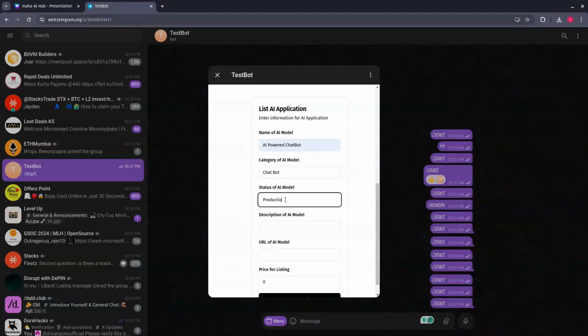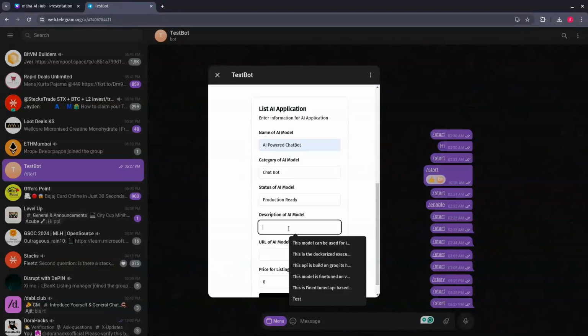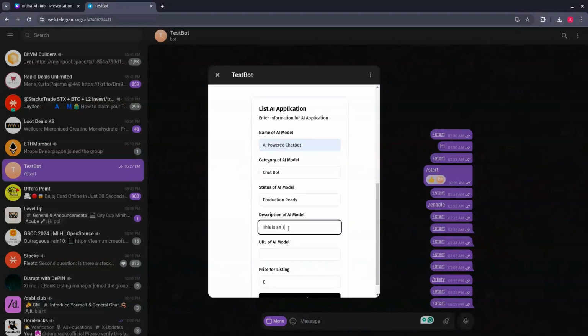I'll put it as production ready, and then I'll put the description of the AI model, what it does exactly. This is an AI powered chatbot which can assist users, or users can use this web app for their needs.